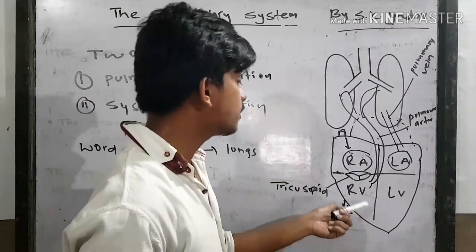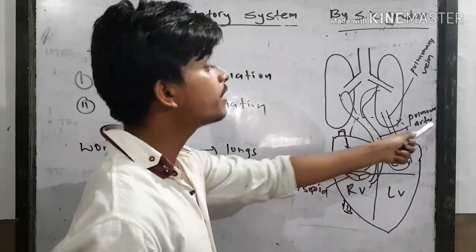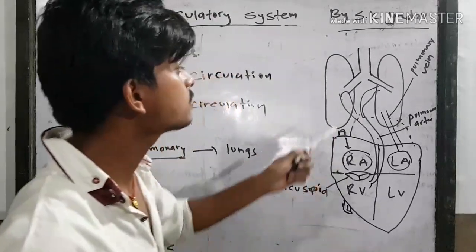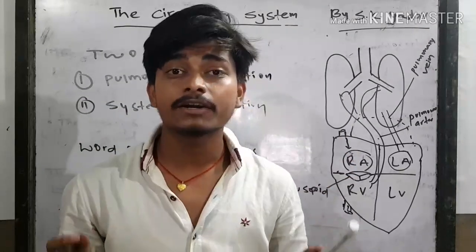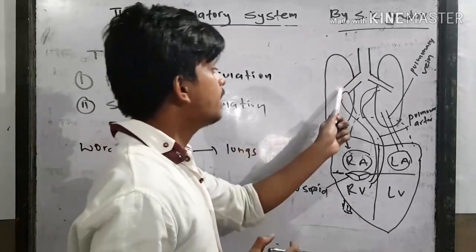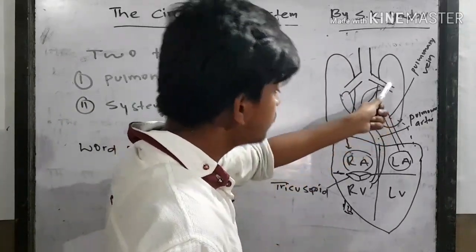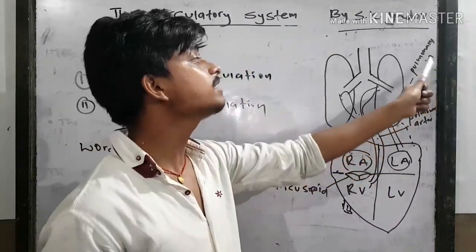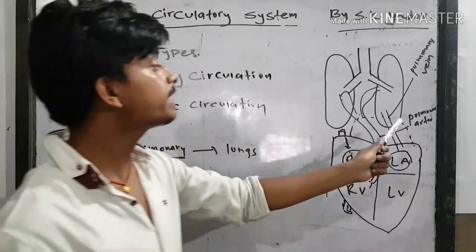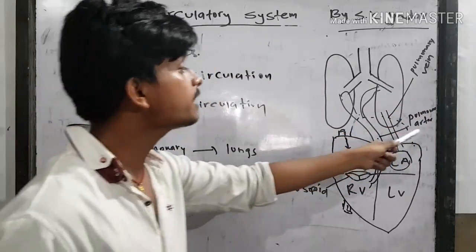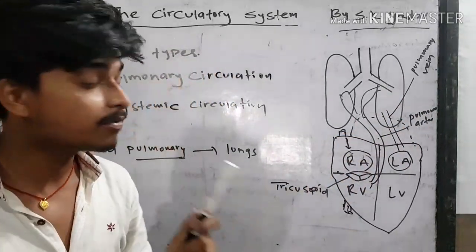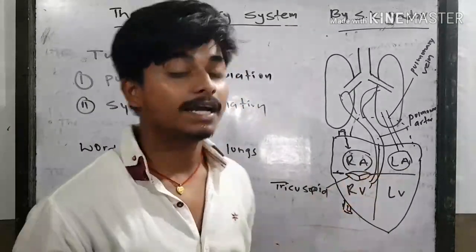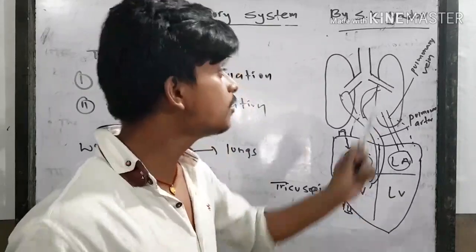And after going downward to the right ventricle, through the pulmonary artery it goes to the lungs. On going to the lungs, the deoxygenated blood gets oxygenated, and then it returns to the left auricle through a vein known as pulmonary vein. Pulmonary vein is the only vein that carries oxygenated blood, and the pulmonary artery is the only artery that carries deoxygenated blood in our body. All the arteries carry oxygenated blood except pulmonary artery, and all the veins carry deoxygenated blood except pulmonary vein.